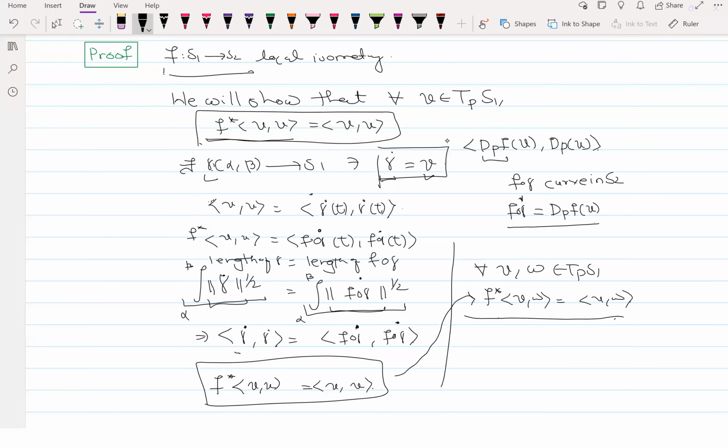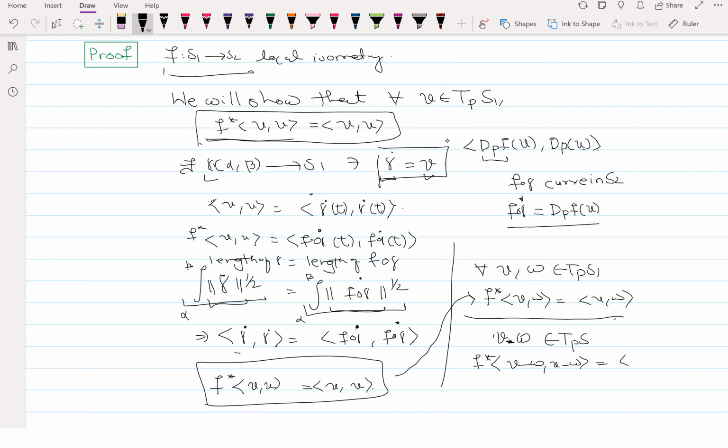See, Swarup, can you tell me what we will do now? If I have V and W, two different vectors, do you have any idea what to do? You just take V minus W, right? Suppose you take V minus W, these two vectors belong again to a vector space. V and W are both tangent vectors, then V minus W also belongs to TₚS1 because it is a vector space, right? So what can you say about this? You just put it here, this is a standard thing we used to do in your usual courses. Now since these two vectors are equal, what you will get is this. Is that okay?